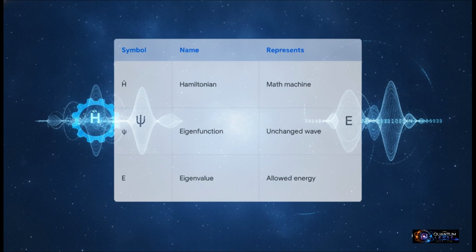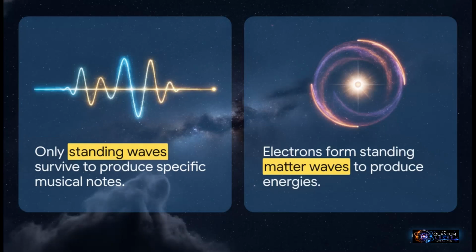Now look really closely at both sides. Psi is on the left, and boom, it's right there again on the right. The wave stays exactly the same, representing a perfectly stable quantum state. The only difference is that on the right side, it's been scaled, or multiplied by E, and E is our eigenvalue, the allowed energy value. So the machine measured the wave, spat out the energy number, and left the wave itself completely untouched. How cool is that?